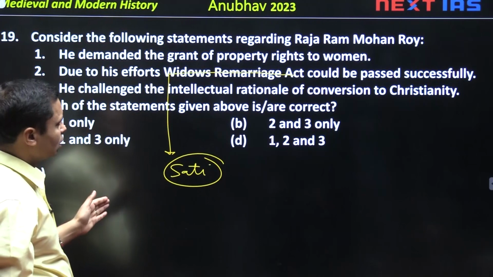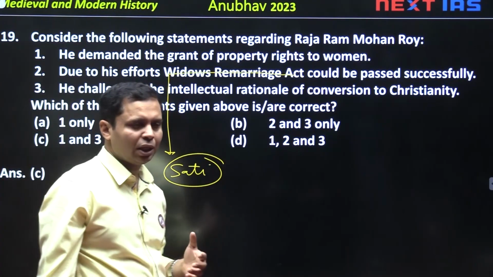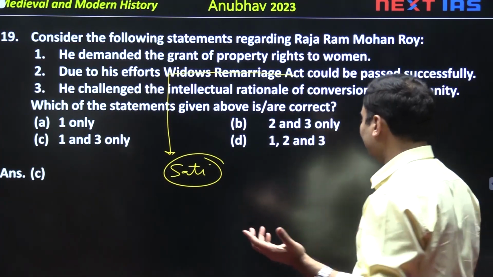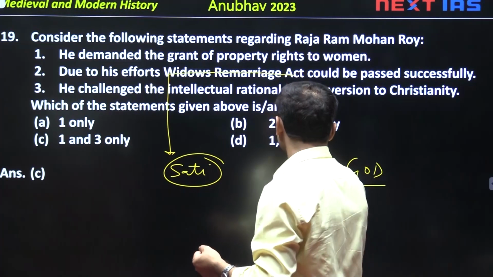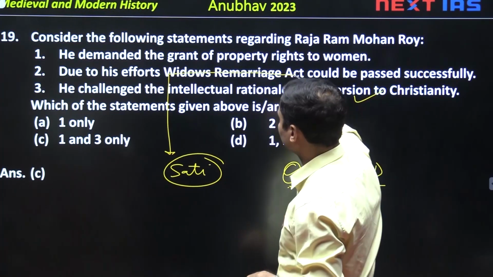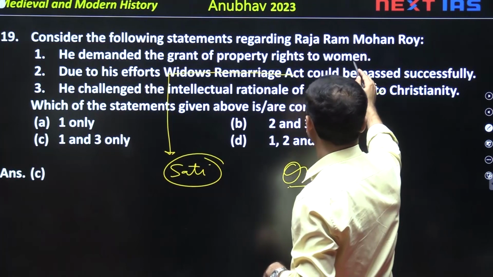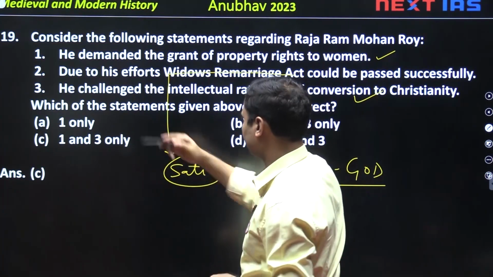Yes, he did not convert himself to Christianity, and he challenged the rationale to Christianity because he used to say Oriental religions and Western religion, that is Christianity, both have the same idea of one God, monotheism. क्योंकि उपनिषद में भी one God की थीम को ही बताया गया। तो this is correct, second is wrong, and this one will be correct. Okay, so 1 and 3 होना चाहिए, C answer, yes, 1 and 3.